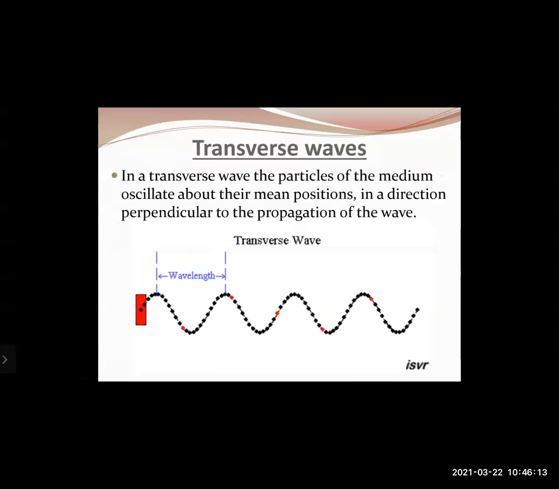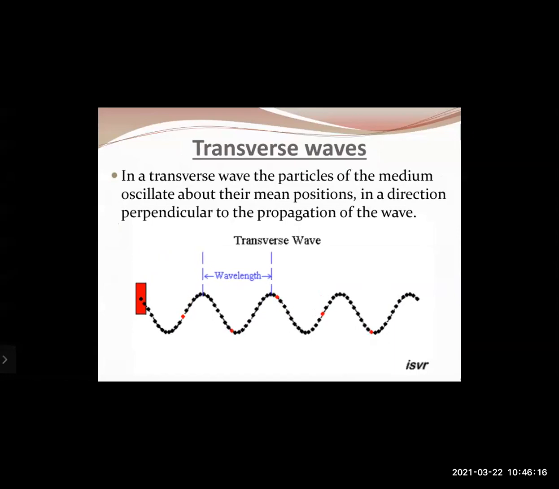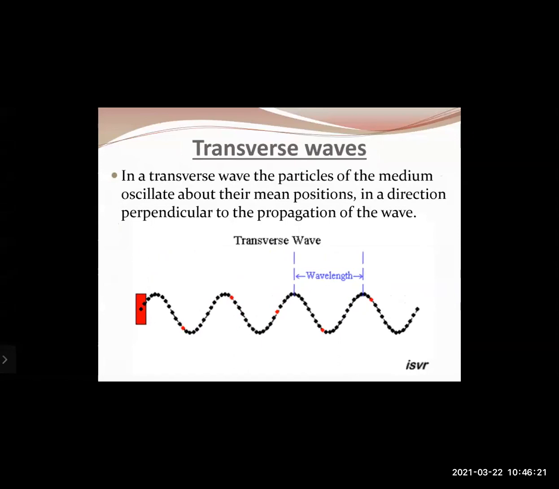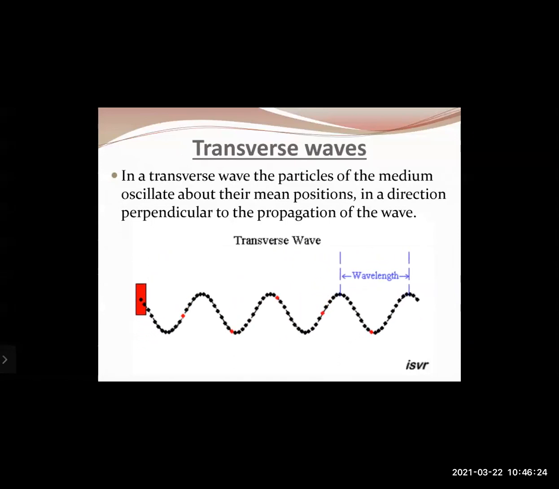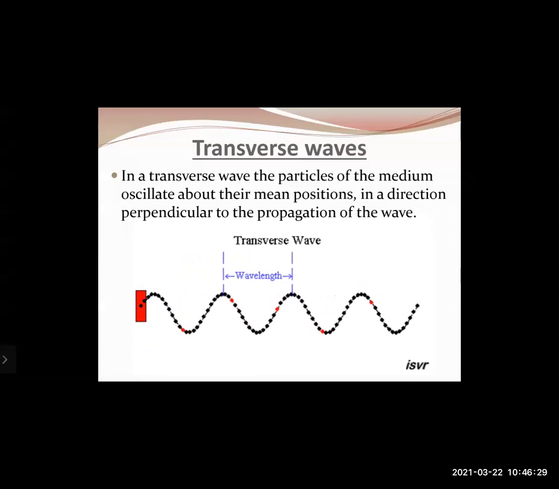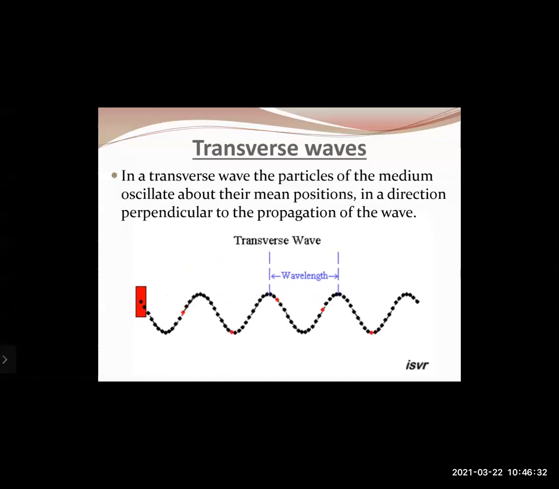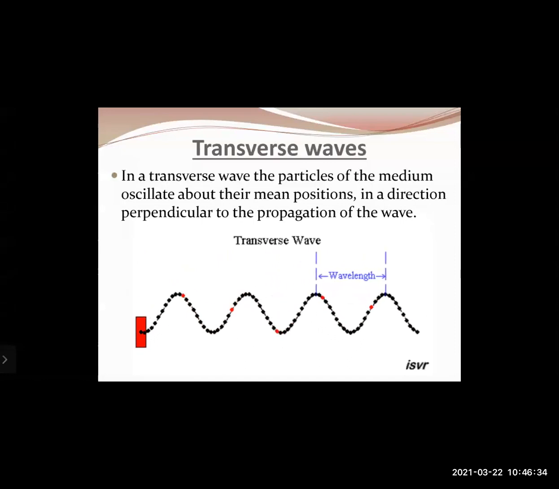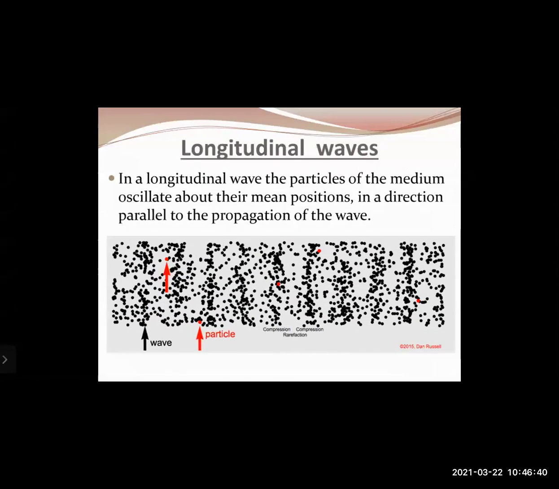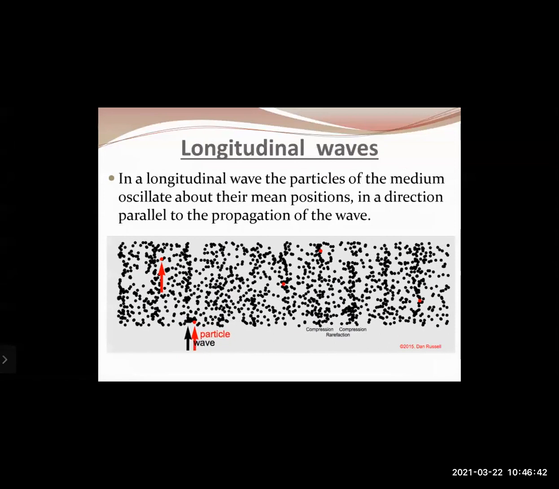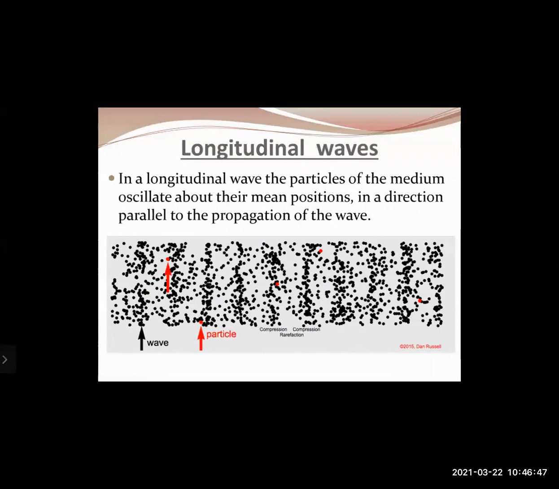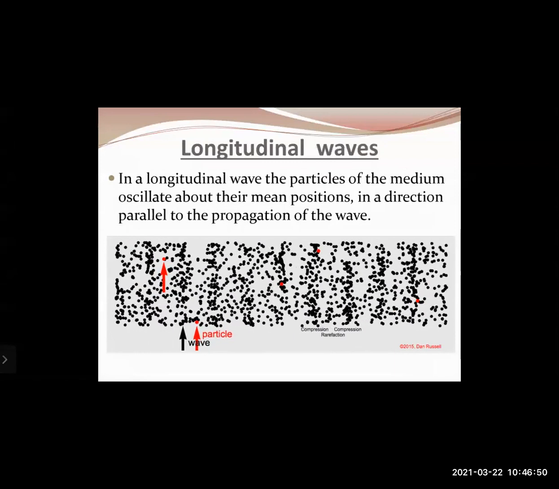Okay, the other type of a wave is a transverse wave. In a transverse wave, the particles of the medium oscillate about their mean positions in a direction perpendicular to the propagation of a wave. So if you see a red particle, it is just moving up and down, but the wave as a whole is moving from left to right. So in a transverse wave, the direction of vibration is perpendicular to the direction of motion. Whereas in a longitudinal wave, the direction of vibration, that is from left to right, is parallel to the direction in which the wave as a whole is moving. Okay, so sound waves are kind of longitudinal waves.